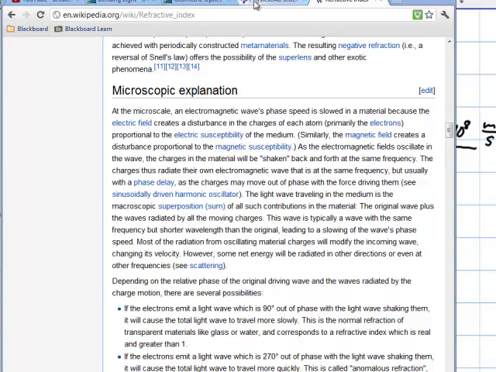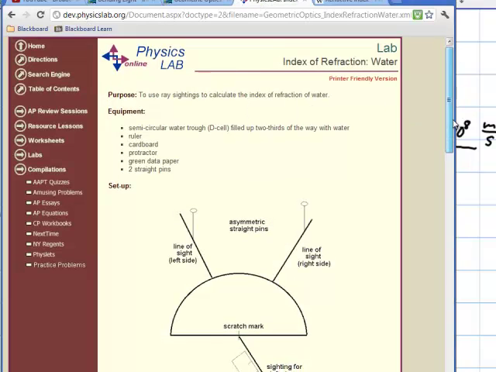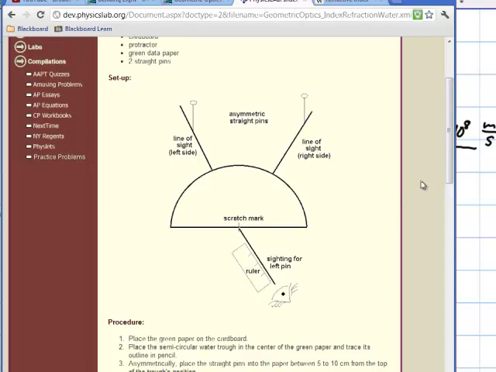I still have a little bit more, and that's this one here. This would be a typical experiment. This is a hollow semicircular shell made out of transparent plastic, and we would fill water in this one.